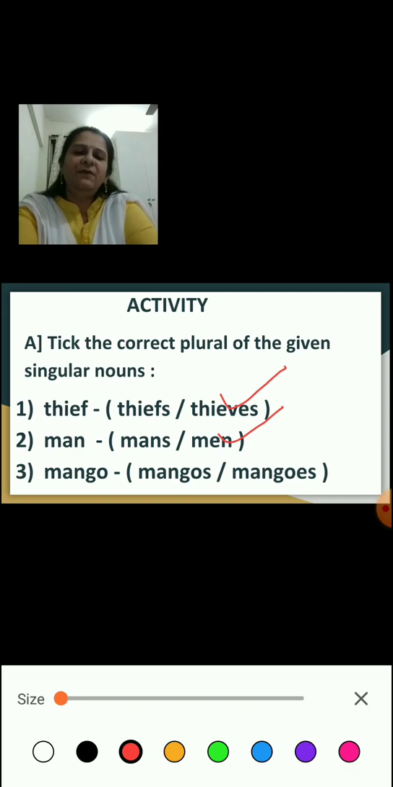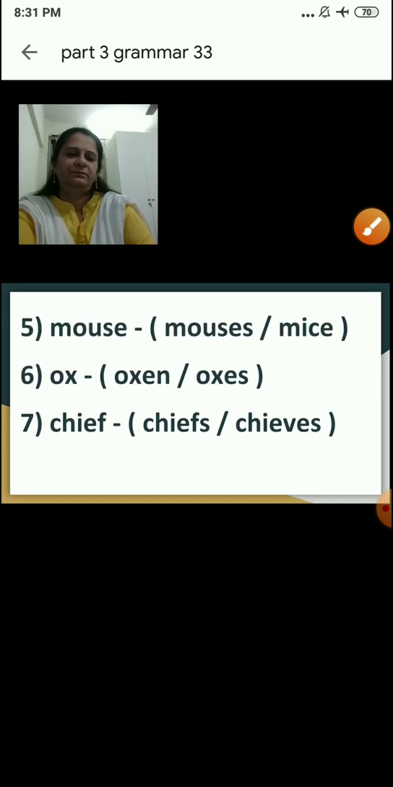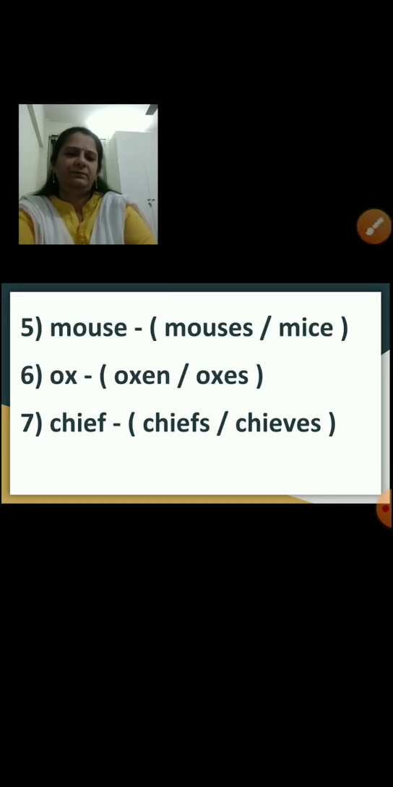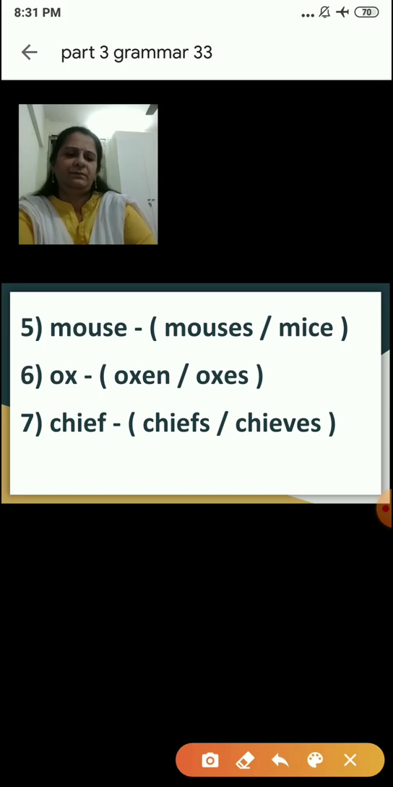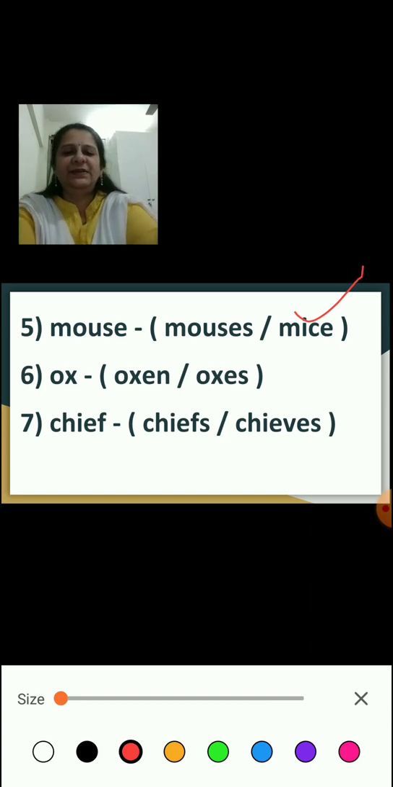What will be the plural of mango? Will it be mangos or mangoes? Yes, it will be mangoes. Okay, now the plural form of mouse, children. Will it be mouses or mice? Yes, it will be mice.